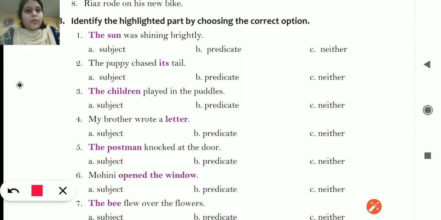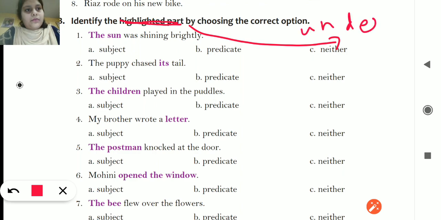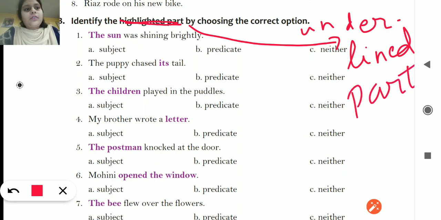Instead of highlighted part, you will not write highlighted part, just you write underlined part. Identify the underlined part by choosing the correct option. This will be the heading.